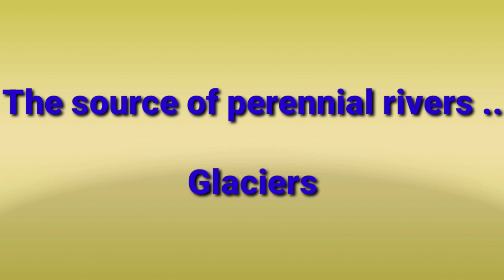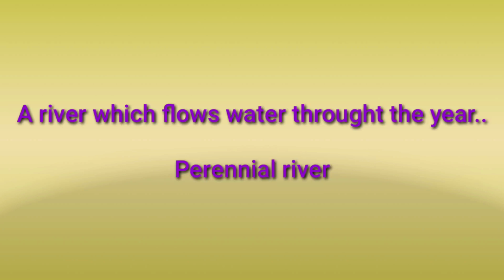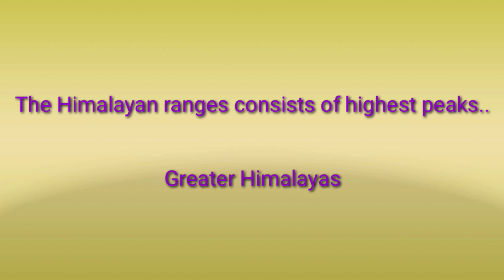Glaciers are the source of perennial rivers. A perennial river is a river which flows with water throughout the year. The Himalayan range consisting of the highest peaks is the Greater Himalayas.